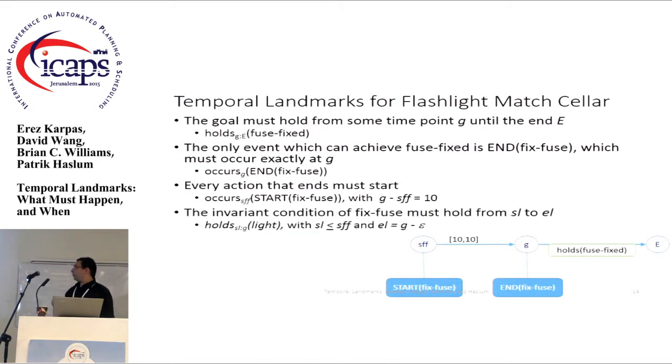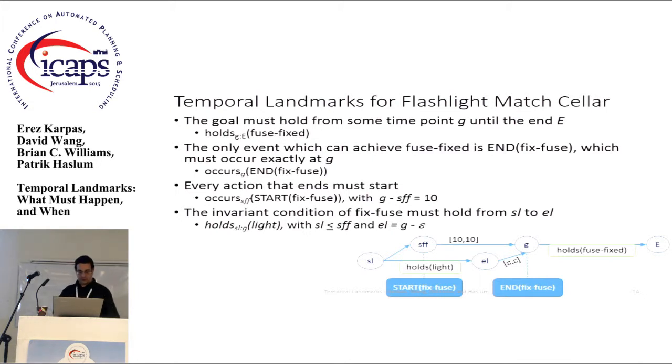Now, the invariant condition of fixed fuse is having light. So because of the slightly weird PDDL 2.1 semantics, sorry Maria, light has to hold from some point after the thing started until right before it ends. So I'm going to define two new time points. So it ends some epsilon before end fixed fuse. I would have liked to have something greater than 0, but I can't. So epsilon is the best I can do. And holds light starts from sometime before SFF until epsilon before G.